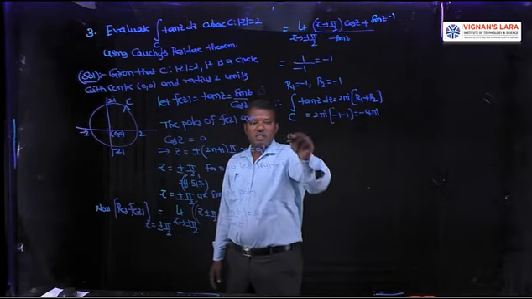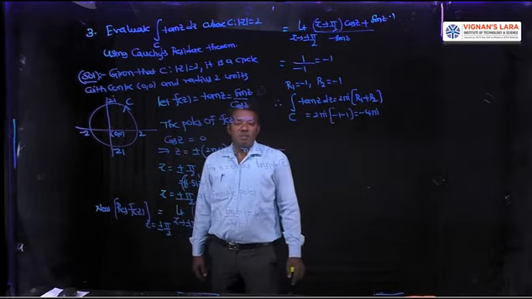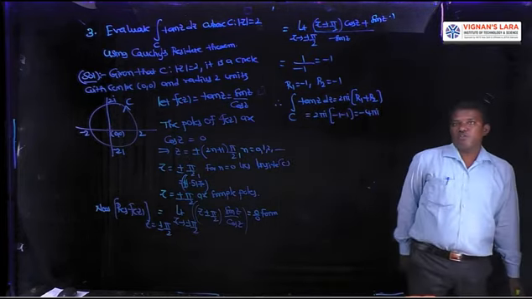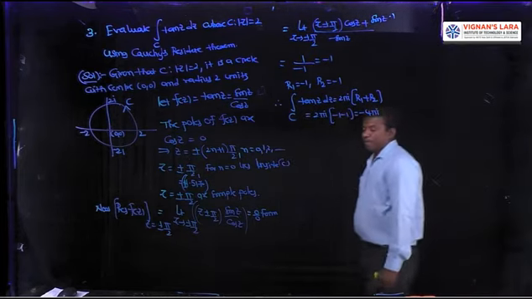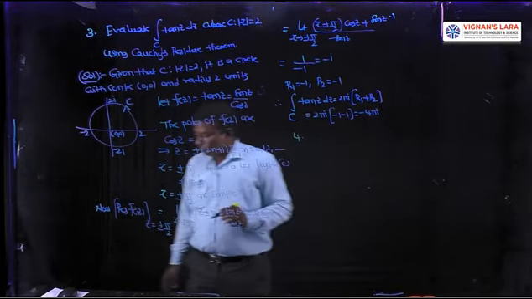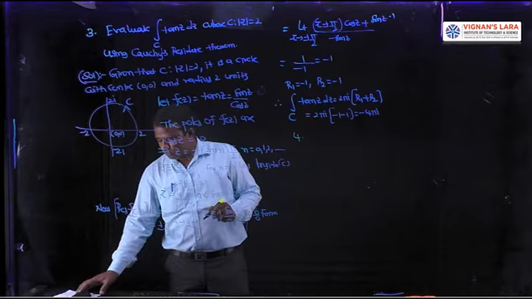So the integral over c of tan z dz is 2 pi i into r1 plus r2, the sum of the residues at the poles inside c, so it is minus 4 pi i. Next I am going to explain another problem, the fourth problem.